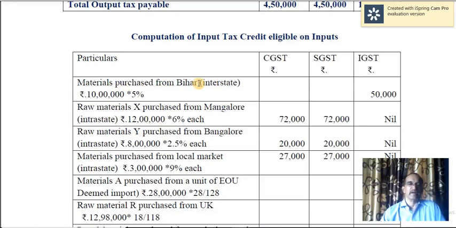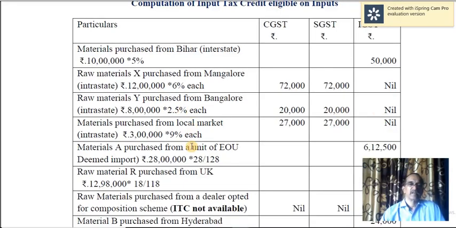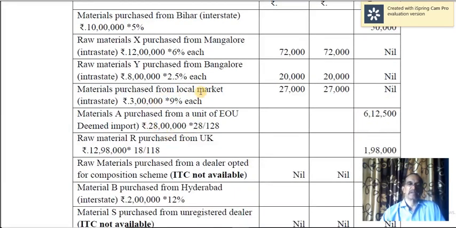Material supplied from Bihar, so interstate, 5% is applied, IGST. Raw material X purchased from Mangalore, therefore it is intrastate, 6% each, no IGST. Raw material Y purchased from Bangalore, intrastate, so no IGST, and 5% is divided into 2.5 and 2.5. Materials purchased from the local market, intrastate, so 9% each, no IGST.